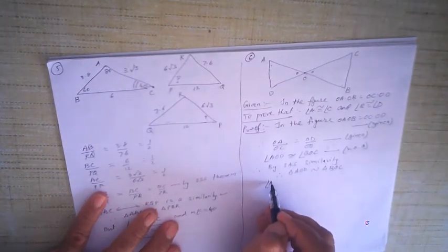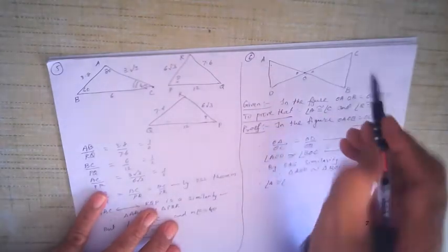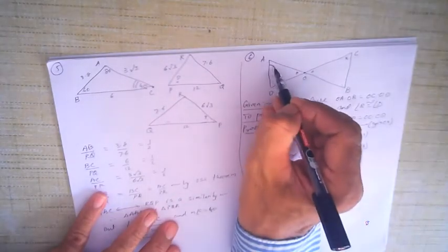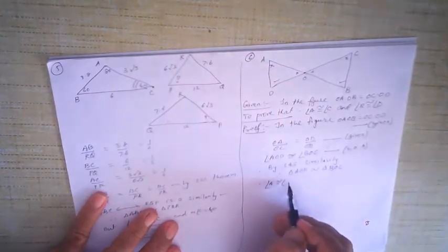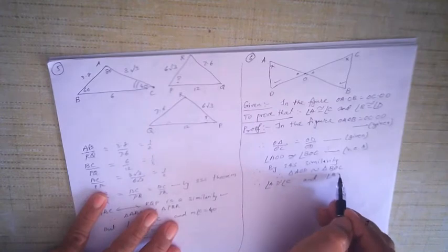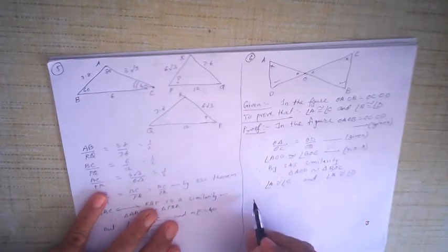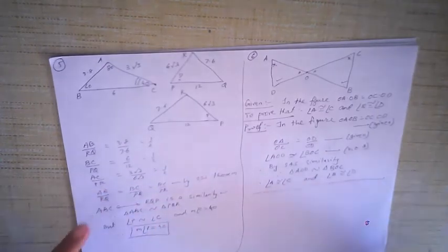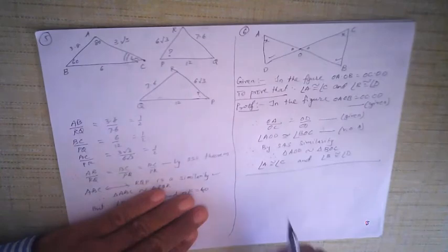Therefore angle A is congruent. Okay, we want to prove angle A will be congruent to angle C. This angle will be congruent to this angle and this angle B and D. So angle A is congruent to angle C and angle B is congruent to angle D. Okay, so be careful with this. They are quite easy and it's easy to write down, but you got to understand how it is done, and the only way you can learn maths is by actually writing it. Okay, so now let us do one more.